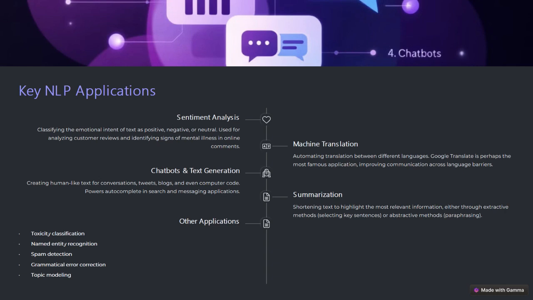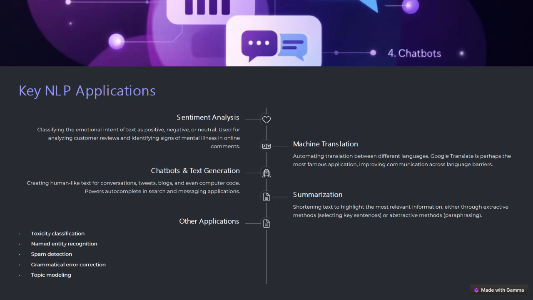It's also used in machine translation. For example, if you search Google Translate in Google, you would get the idea of how Google translates from one language to another language. For example, you can translate from English to Arabic, from Arabic to English, whatever. That's again an application of NLP. It's also used for text summarization. It summarizes all the text into relevant information.